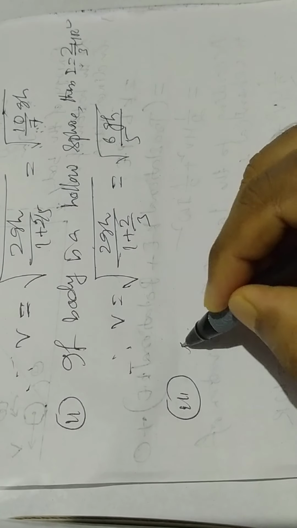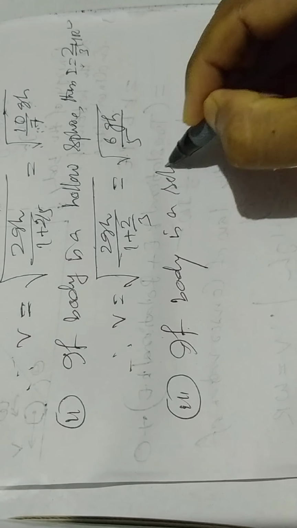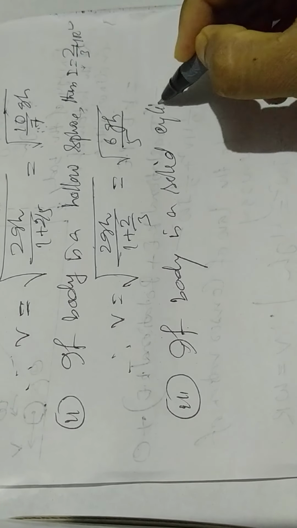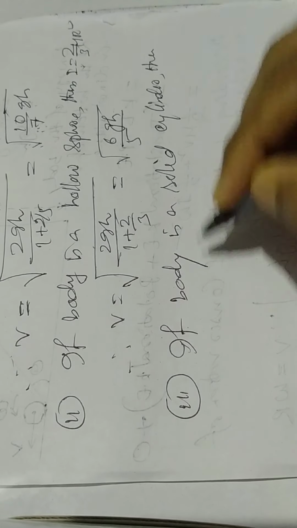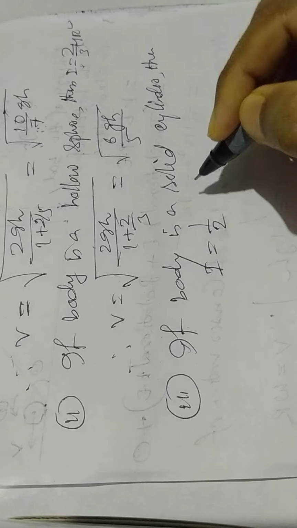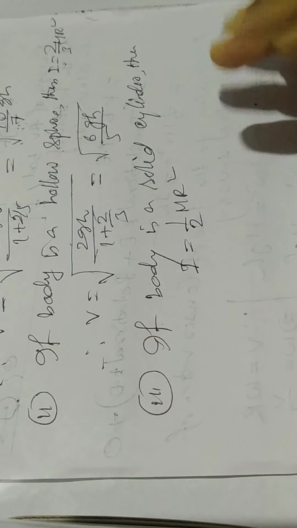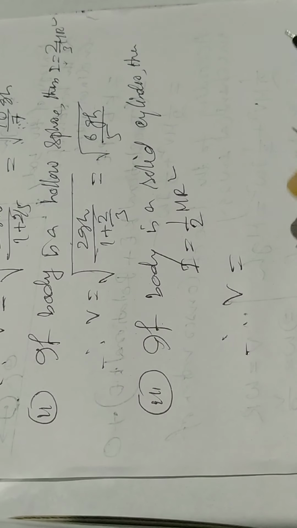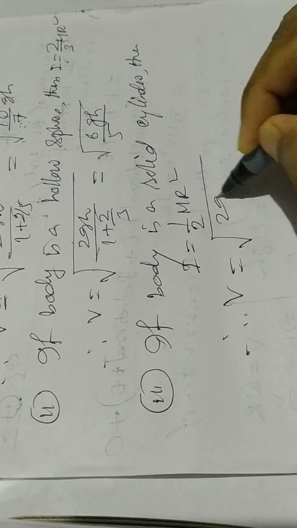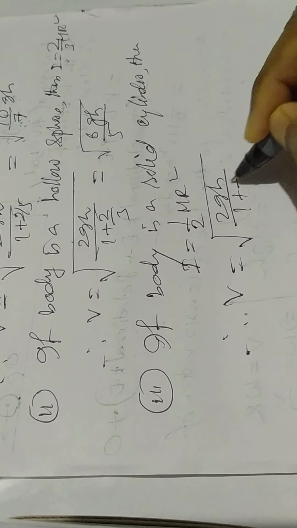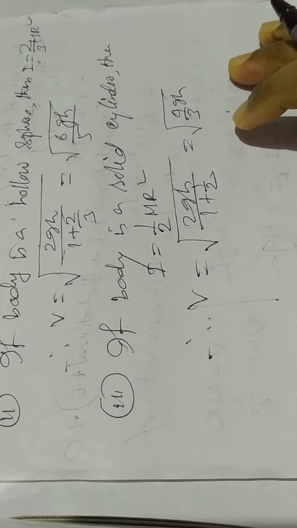Number 3, if the body is a solid cylinder, the moment of inertia of a solid cylinder is I equal to half mr square. Therefore the speed at the bottom of the solid cylinder is root over 2gh by 1 plus half, which is root over 4 by 3 gh.